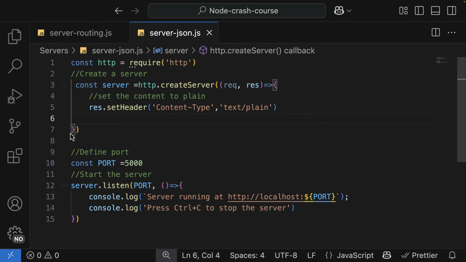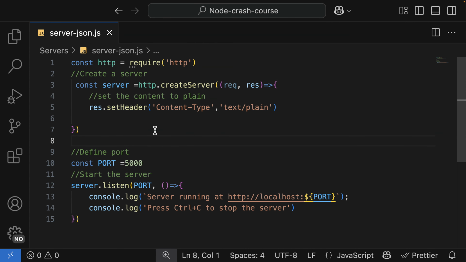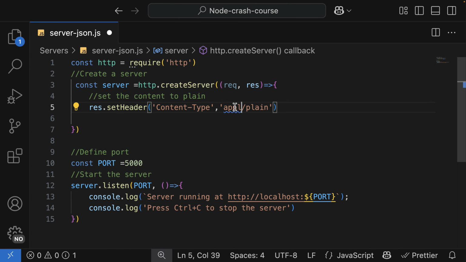Alright, so let's continue with how to send JSON data instead of plain text. So I'm going to remove this, and in here we are going to change the content type to application/json, which means our server is going to return JSON data.